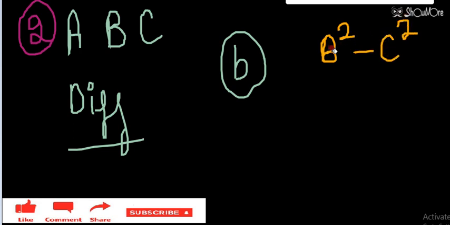This relation is possible only when B and C have the same dimensions. Now they have different dimensions but the same power, so this is again the same case as the first. B square minus C square is not possible. Anything in the denominator is a different matter, but the numerator is not possible, so this is again not a meaningful relation.